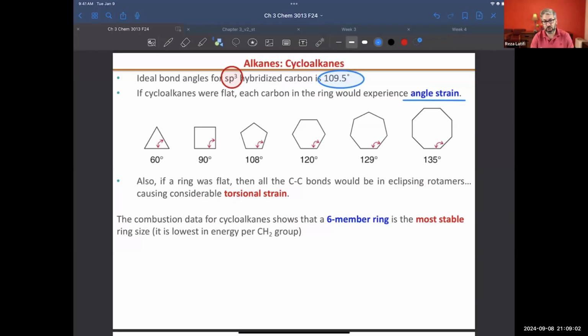Also, the hydrogen atoms or substituents attached to the carbon atoms will be in eclipsed position. That means they will see each other and repel each other, so you are going to see torsional strain as well. One of the most stable rings is the one that has 6 members, and cyclohexane is one of those examples. There is a reason nature decided to build life mainly with molecules that have 6 atoms inside one ring: it's really stable.